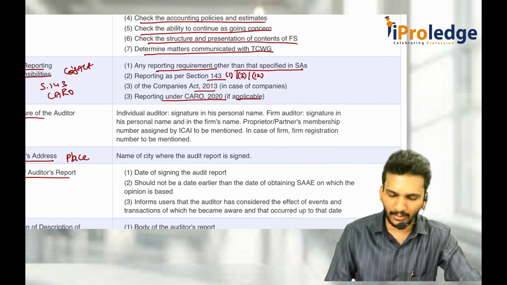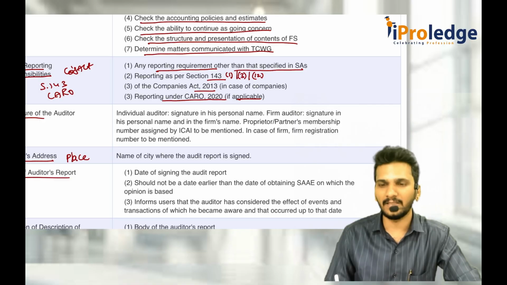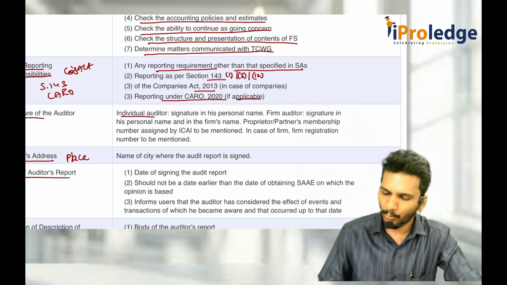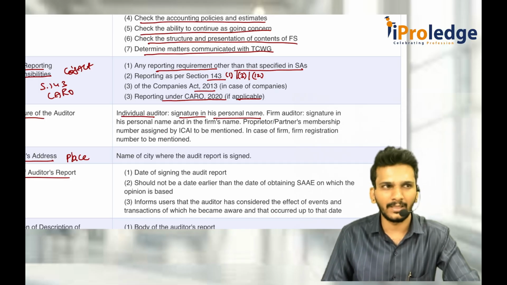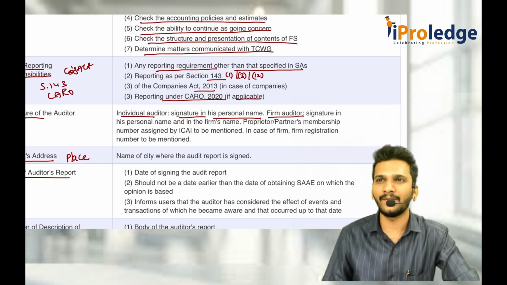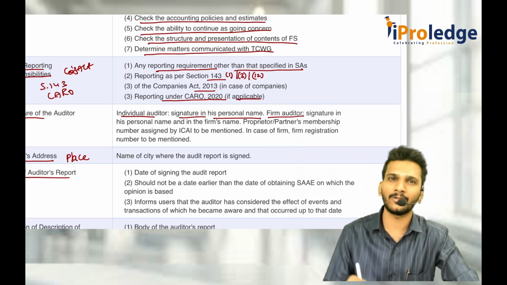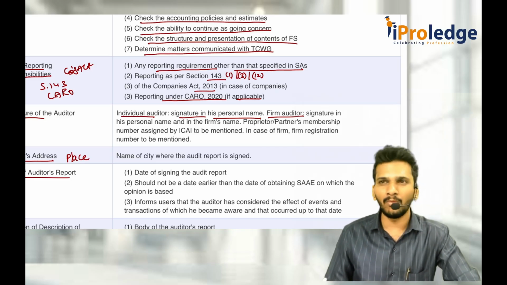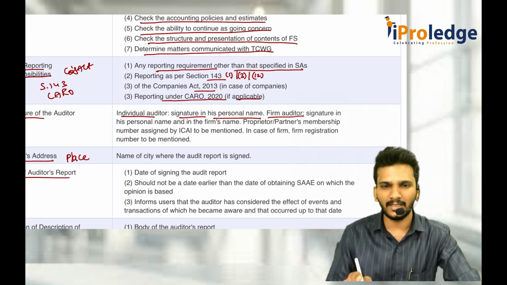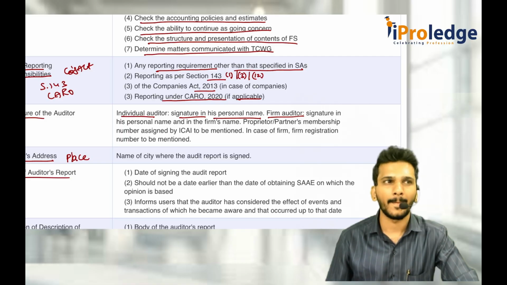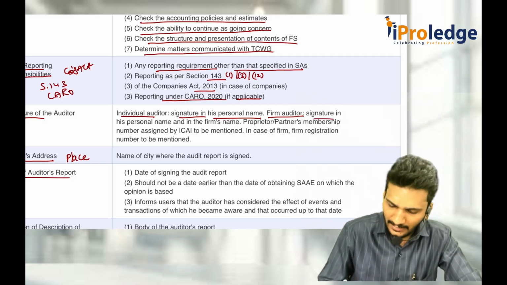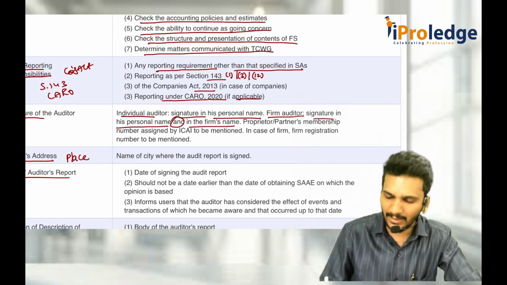After that, you put your signature. Sir, what do you mean by signature? If you are an individual, you write your personal name and sign on top of that personal name. But if you are a firm of auditors, consider ABC firm is appointed as an auditor, in which A, B, C are partners. Now, an individual partner will sign in his personal name on behalf of the firm. So, signature in his personal name and in the firm's name also.